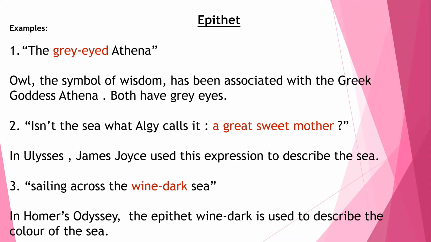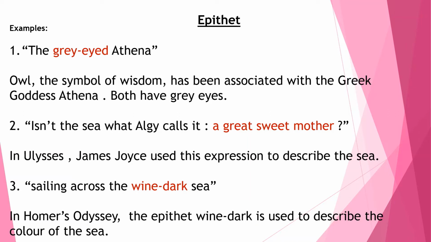reference here, who is Algae, and this has been taken from another poem. But let's not go into that. So, let's understand that here James Joyce has used this particular expression, a great sweet mother, to describe the sea. So, for a sailor, the sea is like a mother. Now, the third example, sailing across the wine dark sea.